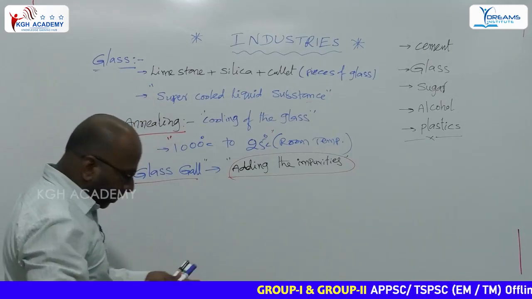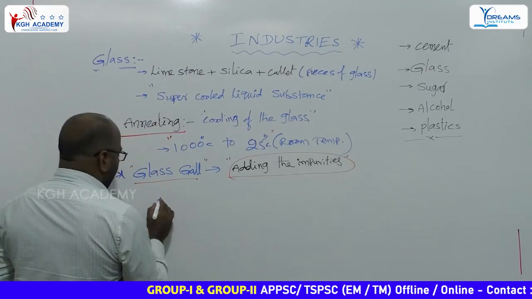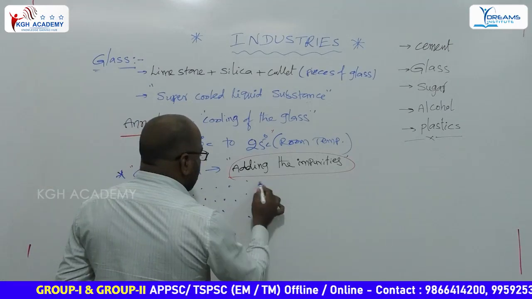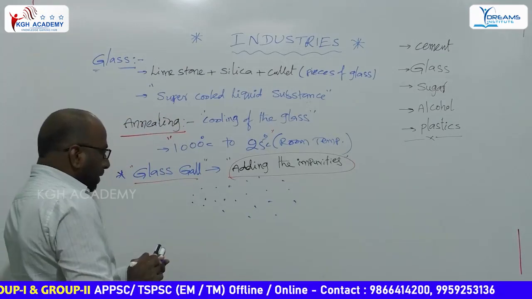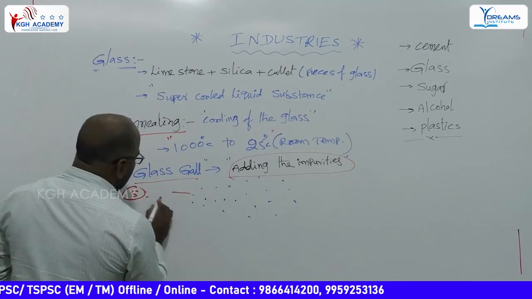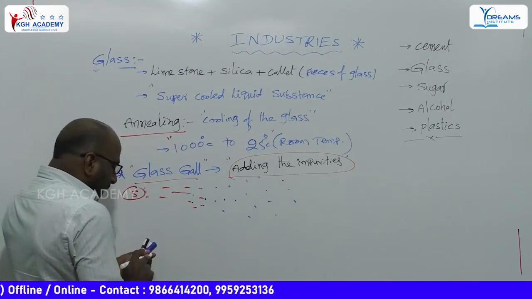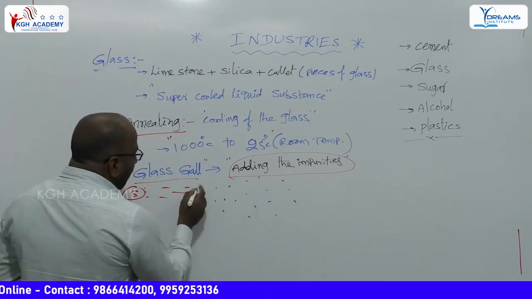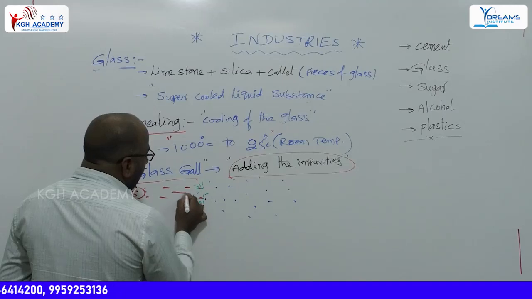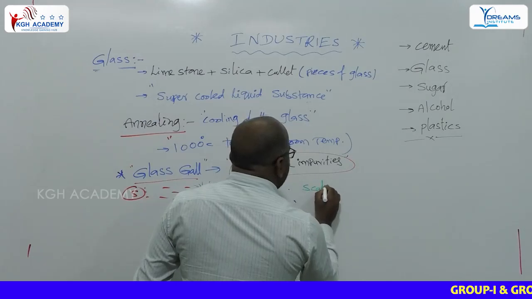Sometimes broken glass pieces appear bright. For example, these are some pieces of glass. When sunlight is incident on the surface of these glass pieces, what happens? The light rays are reflected and scattered from the surface of the particles. This phenomenon is called scattering of light.